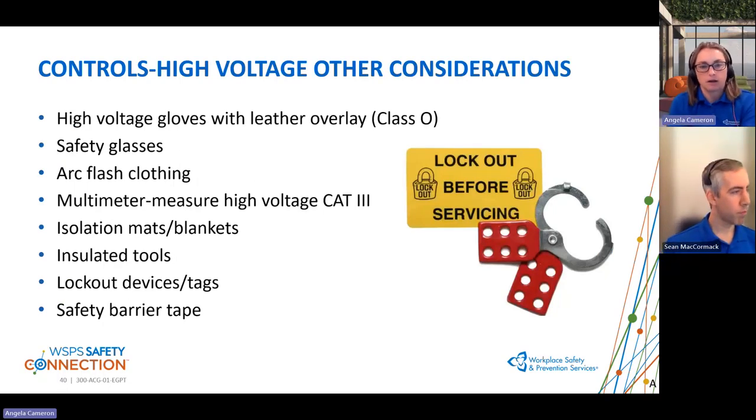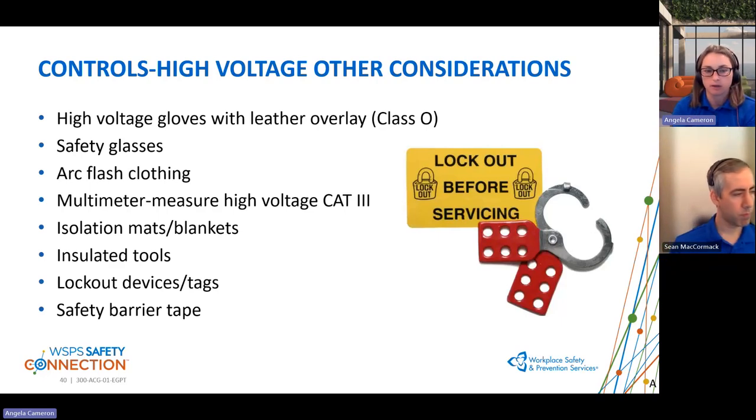So some elements and some PPE that may not be typical in a workplace prior to bringing in battery electric vehicles could be high voltage gloves with a leather overlay. You may have had safety glasses before. Then there could be arc flash clothing depending upon the tasks being performed. Multimeters with a high voltage category 3 would be used in that step to verify that the energy has been disconnected and removed from the system, confirming that there is no energy in the system.